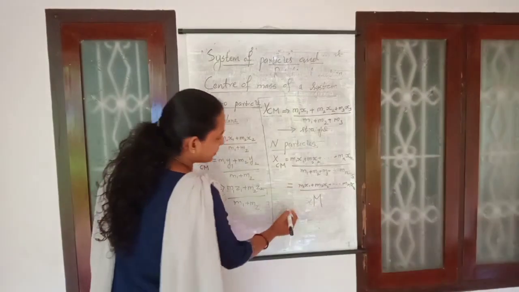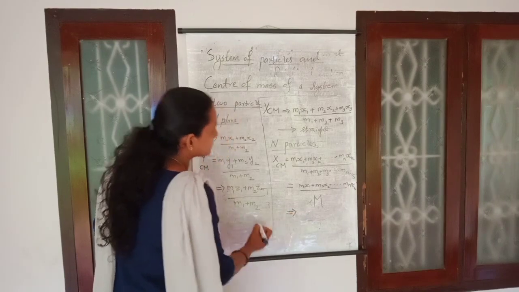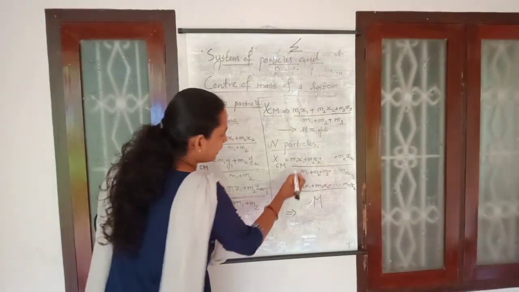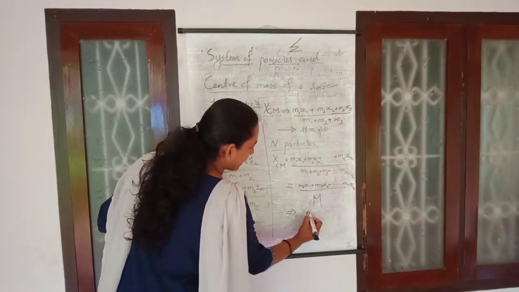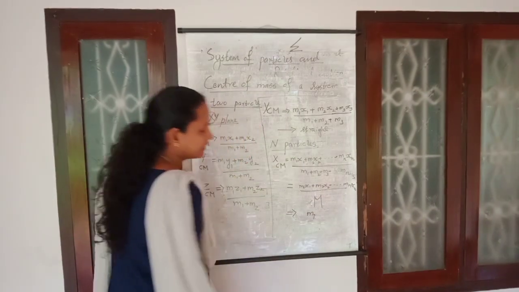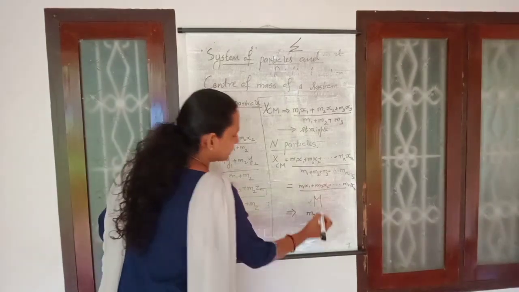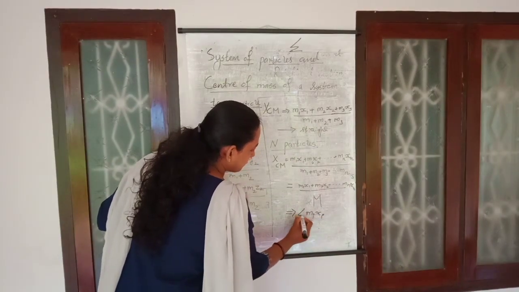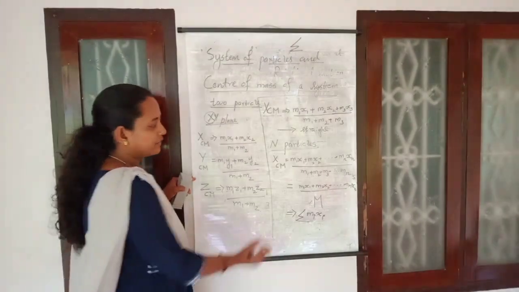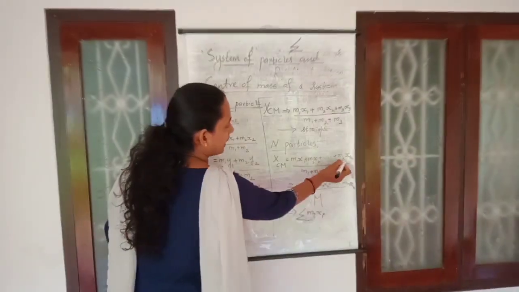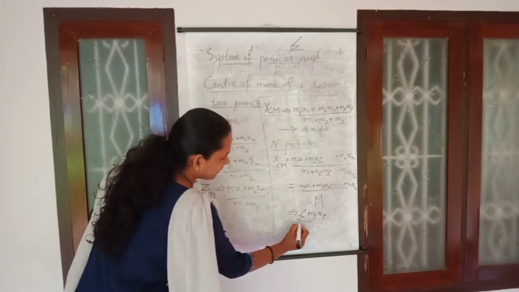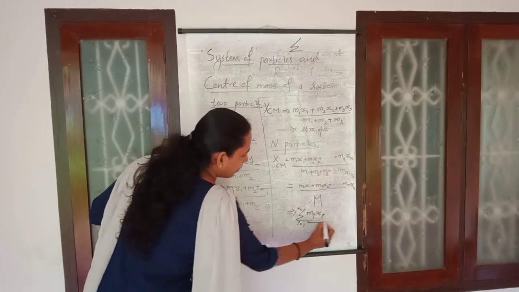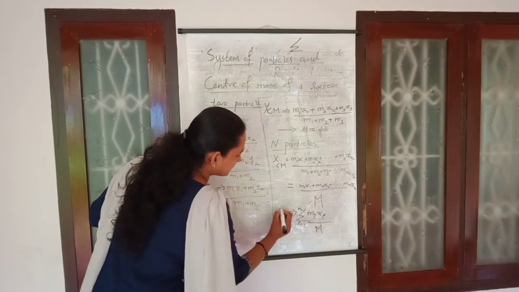And this one you can rewrite in another way by using the sign of summation, sigma. So here m is varying, therefore you can write that is mi. It is a variable. X is also varying, therefore you can write that is xi. Sigma, you want to add it. Add it from where to where? From 1 to n. Therefore I is varying from 1 to n. Whole divided by capital M. This is x center of mass.